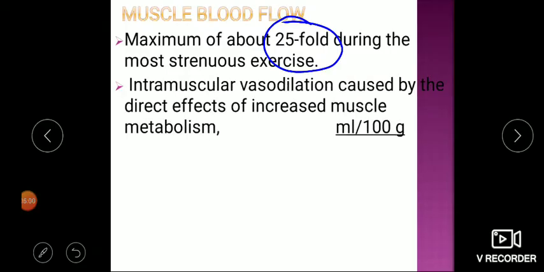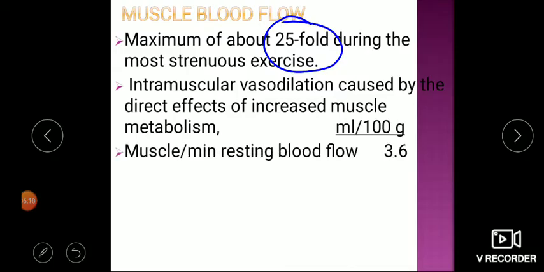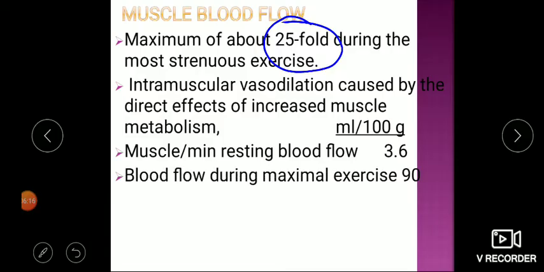It is due to intramuscular vasodilatation caused by the direct effect of increased muscle metabolism as well as the sympathetic cholinergic system. At rest, muscle blood flow is around 3.6 ml per 100 gram, but during exercise it goes to around 90 ml.